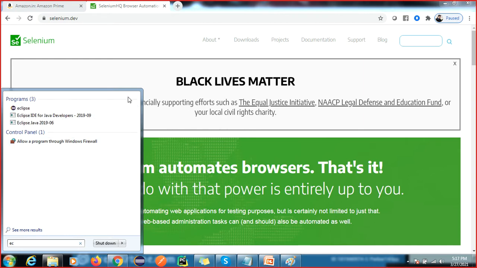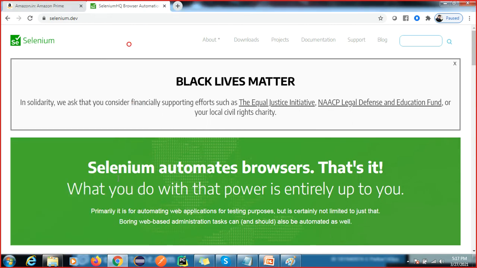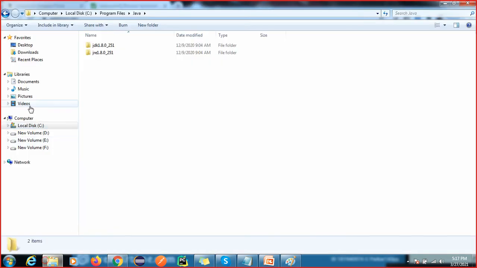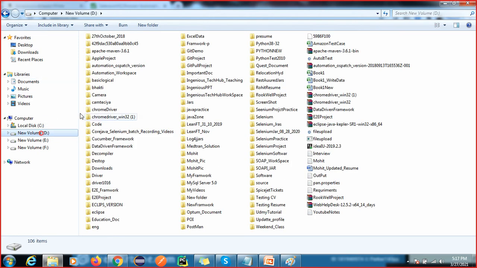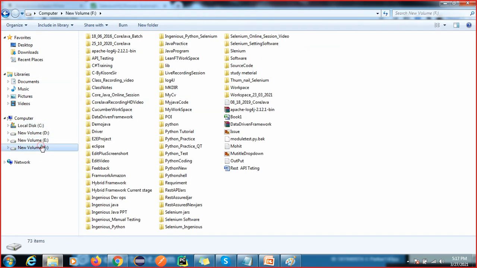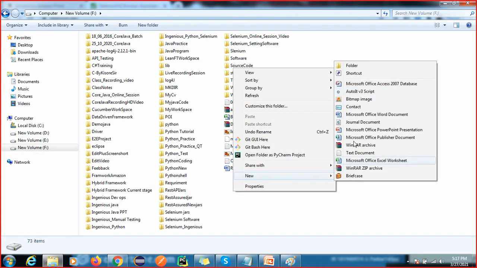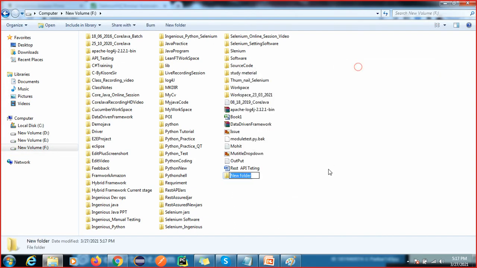Where will you keep your project? We have multiple projects, so I am going to keep my project in the C drive. I already created one workspace, where I will keep all the projects. So this is your workspace where your project is.